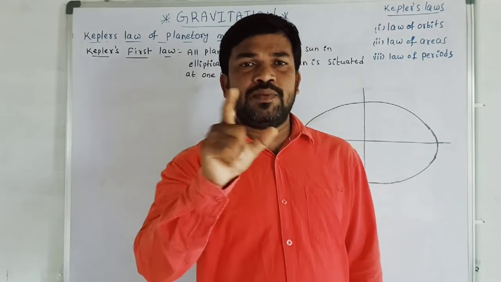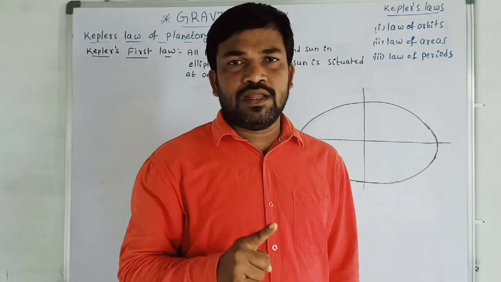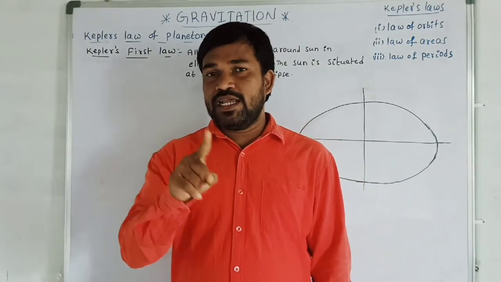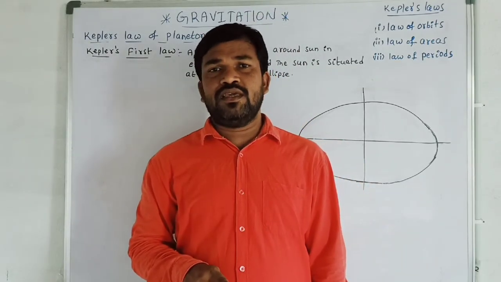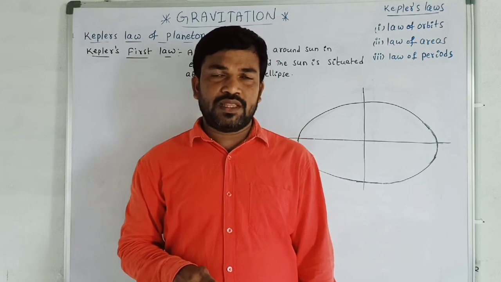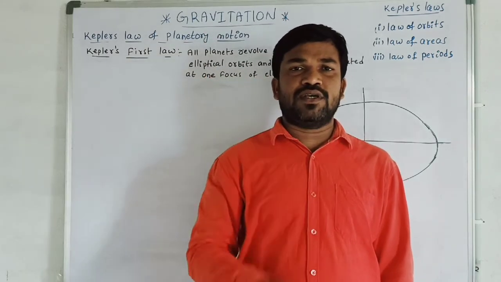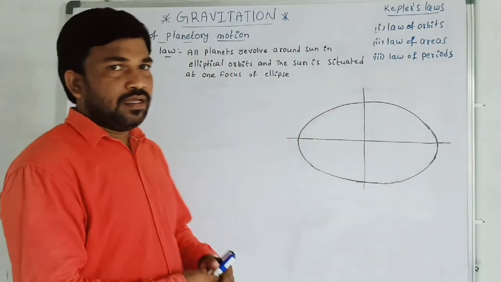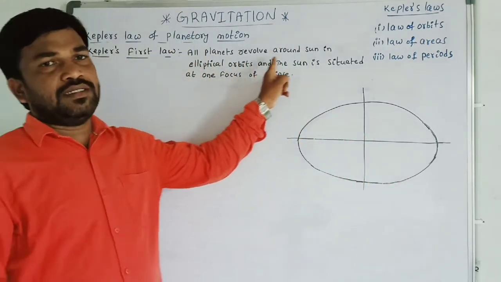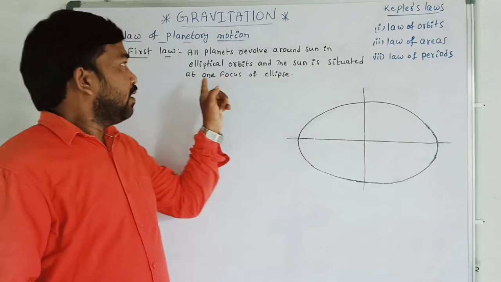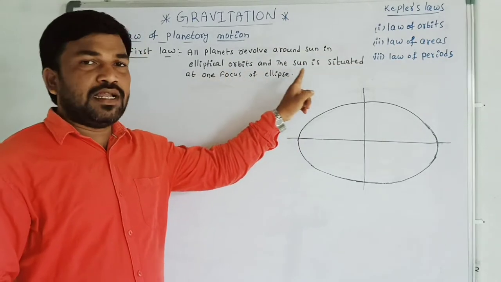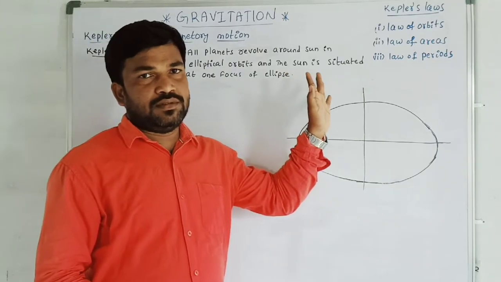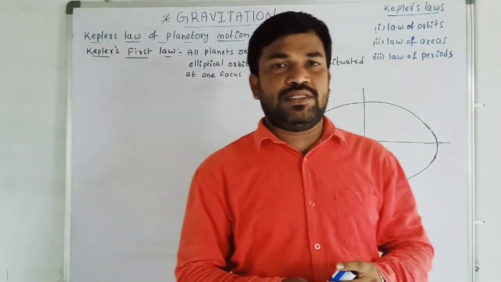That is, all the planets are revolving around the Sun in an elliptical orbit, and the Sun is situated at any one focus of the ellipse, which is known as Kepler's first law. If you see here, all the planets are revolving around the Sun in an elliptical orbit, and the Sun is situated at one focus of the ellipse. Okay, that is Kepler's first law.